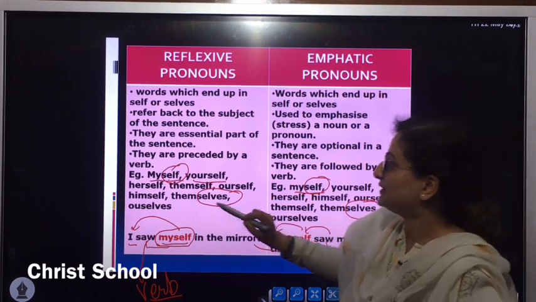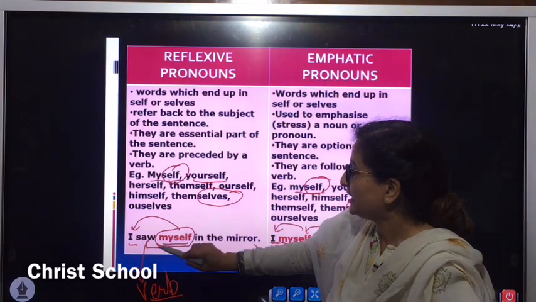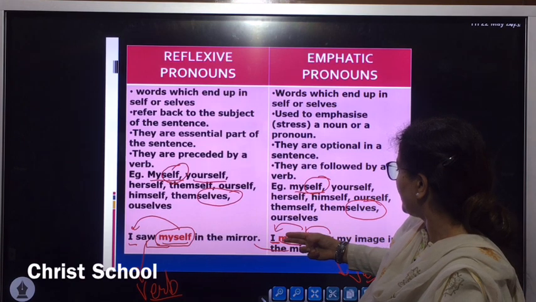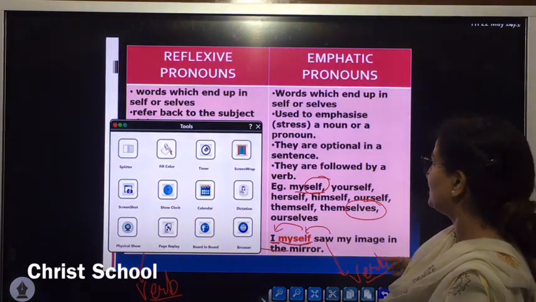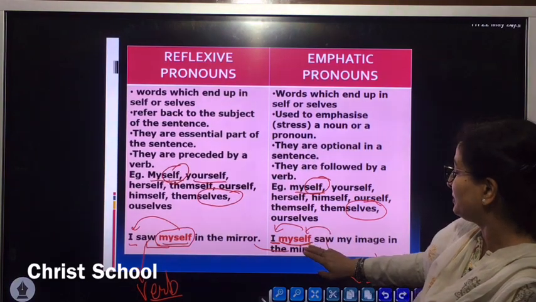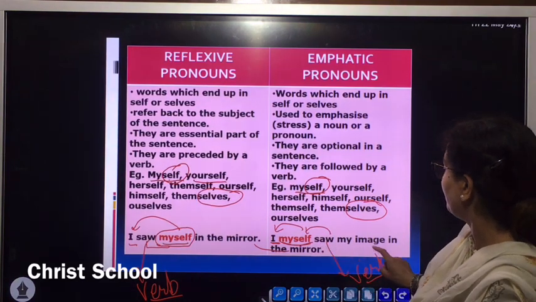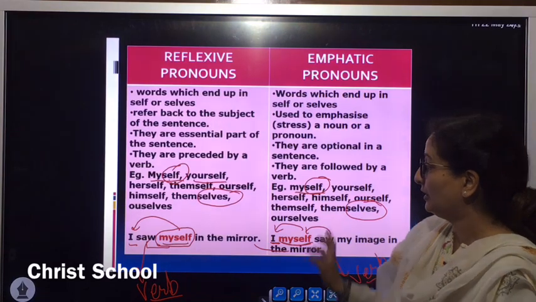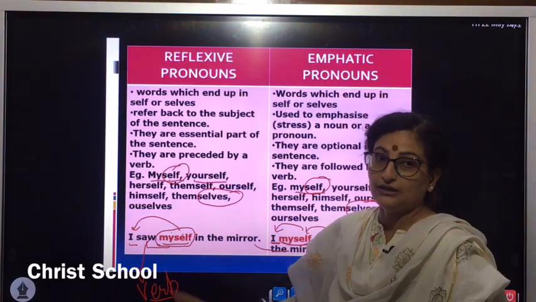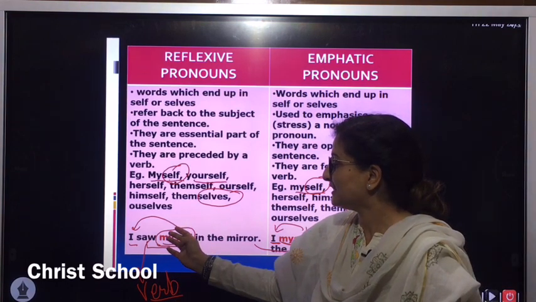Okay. And the other difference can be, if I even hide here this myself, I saw my image in the mirror, still the sentence remains complete. I saw my image in the mirror. On the other hand, if I say I saw in the mirror, the sentence remains incomplete.